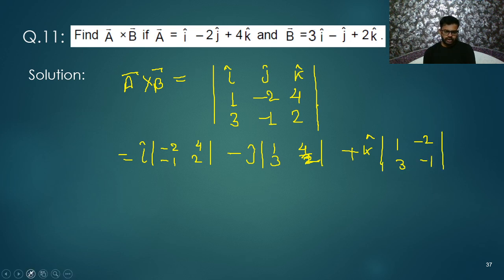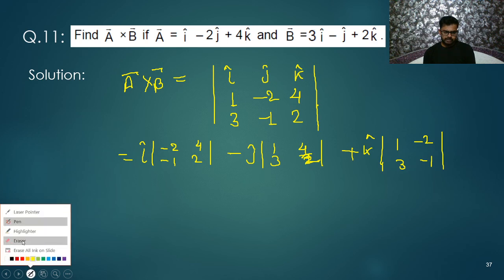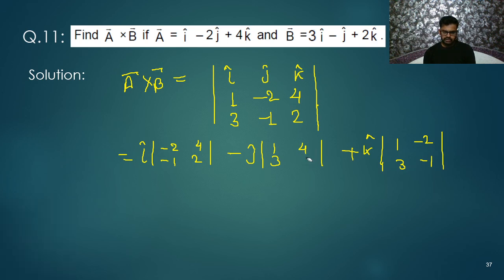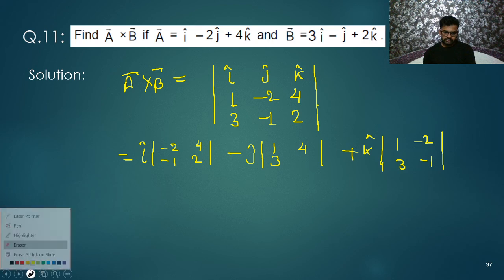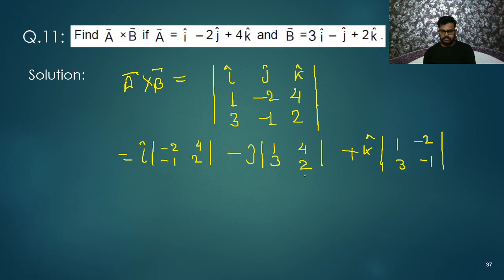So we are going to solve this matrix. Let me write it properly. Okay, so let us solve it. How you will solve? i cap is there. Now, -2 will multiply with this 2. So we are getting -2 into 2, minus sign now. Then this 4 and -1. So this is 4, and here I will write -1.